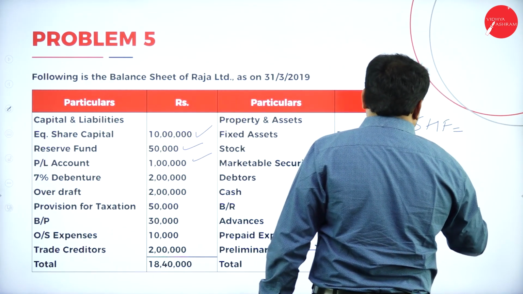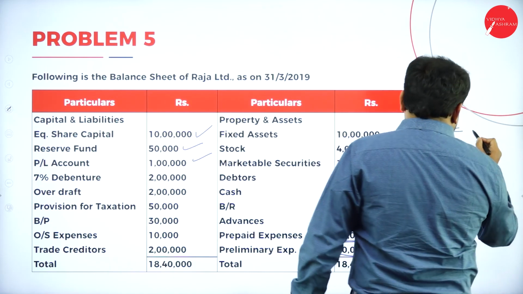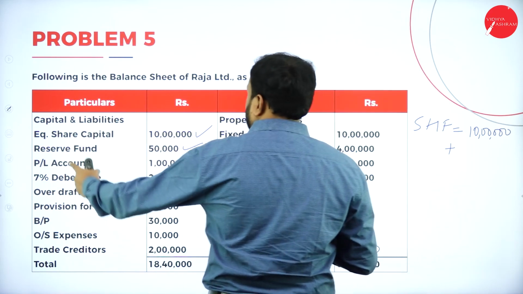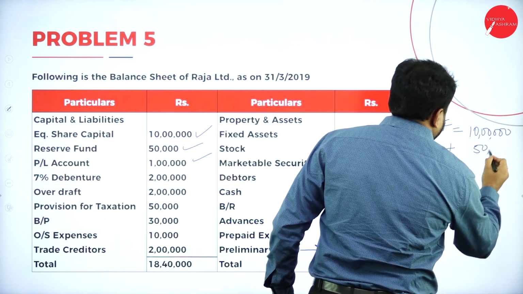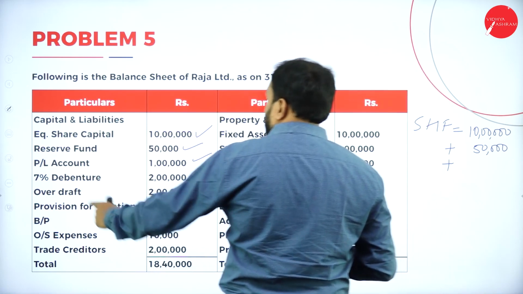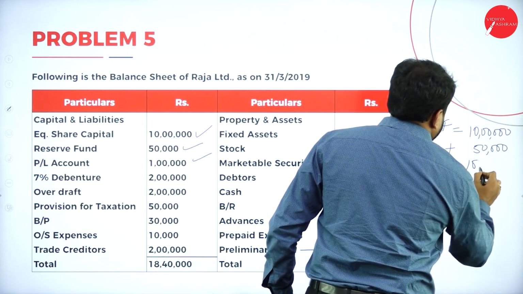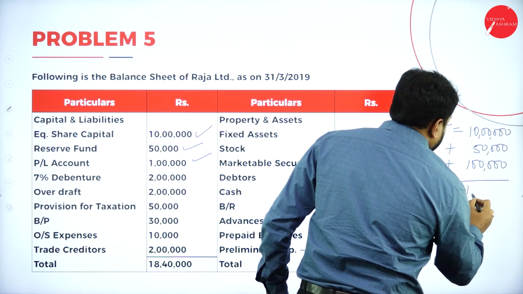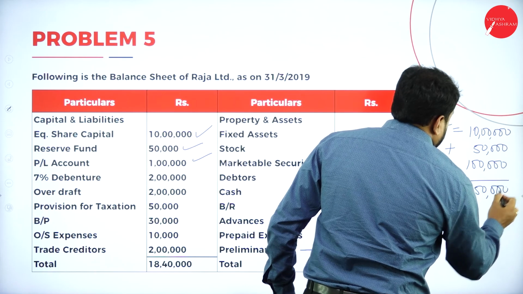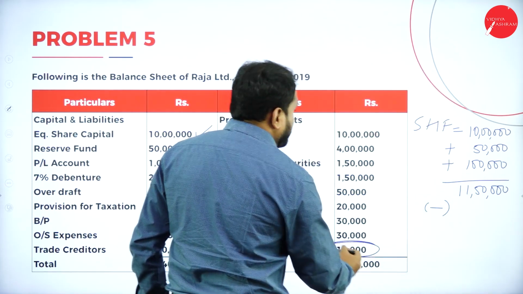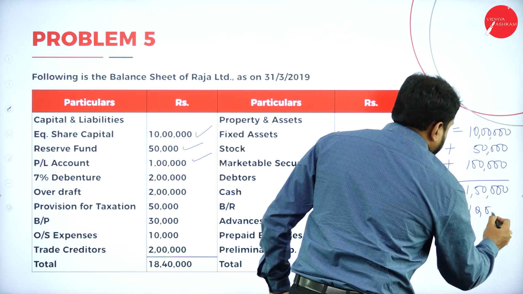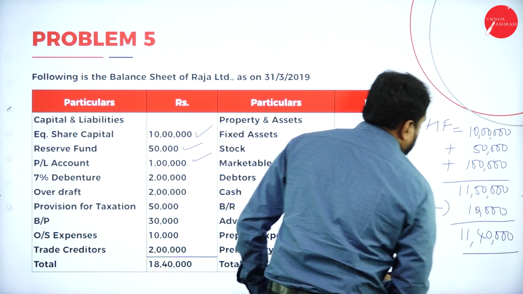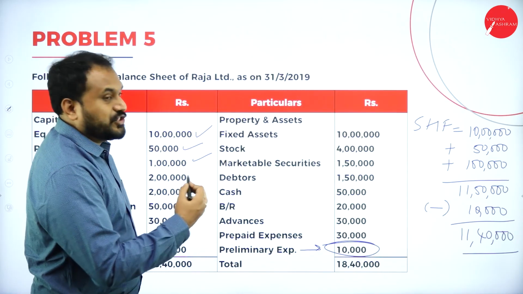Shareholders fund is equal to 10 lakh plus we have reserves, that is 50,000, plus we have profit and loss is 1 lakh. Now this is what it is. How much is it? 11 lakh 50,000 minus we need to go with preliminary expenses, that is 10,000, is equal to 11 lakh 40,000 rupees. 11 lakh 40,000 rupees is your shareholders fund.